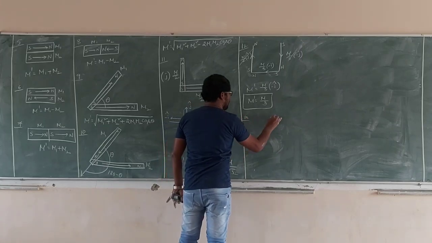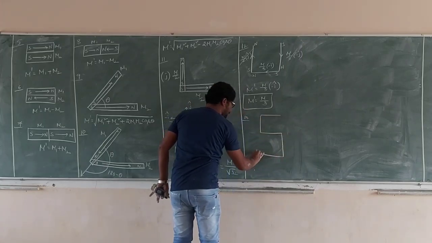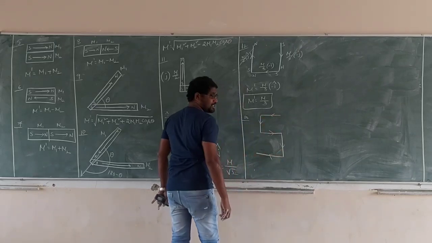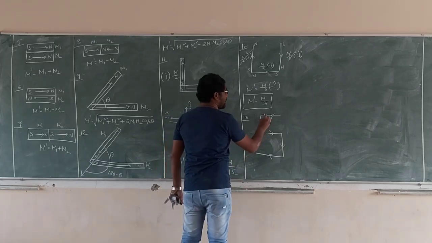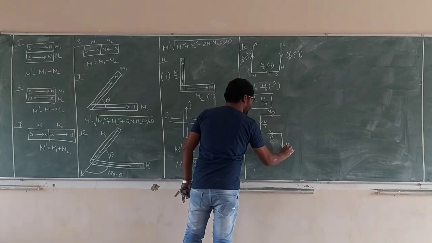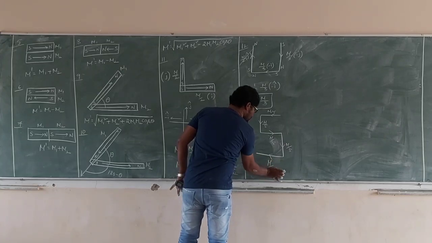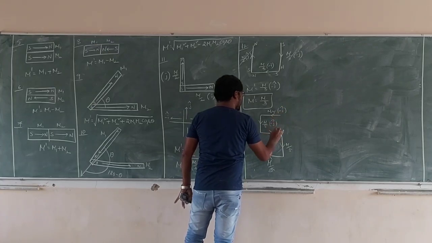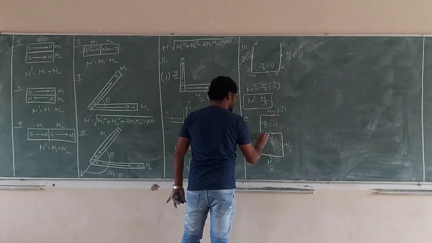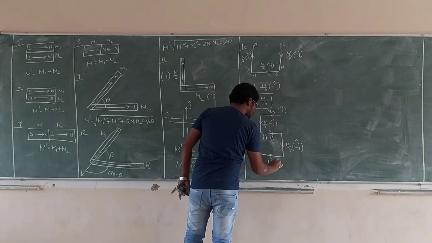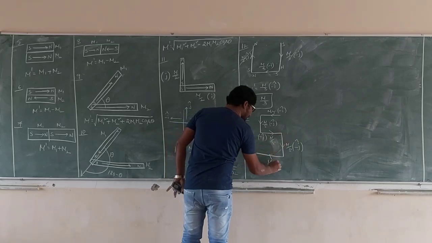Next, suppose the same magnet is bent in the form of a shape like that, like that, like that. How many parts? 5 parts. M by 5, M by 5, M by 5, M by 5, M by 5. So what is that? Minus i, minus j, plus i, plus i, plus i. This is minus j. This is plus i, minus i.